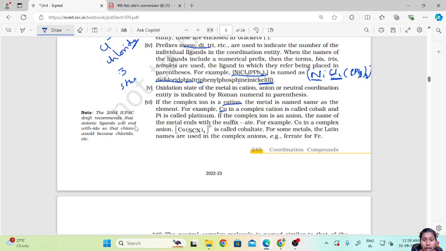Now, if the complex ion is a cation, we know we name the metal as it is. What if it is an anion? Then the name of the metal ends with the suffix ate, that is, the three letters ATE. For example, in the cation case, cobalt remains cobalt. What if the metal is present in an anionic complex? Then cobalt will be written as cobaltate. For some metals, the Latin names are used in the complex ions, that is ferrate for Fe.